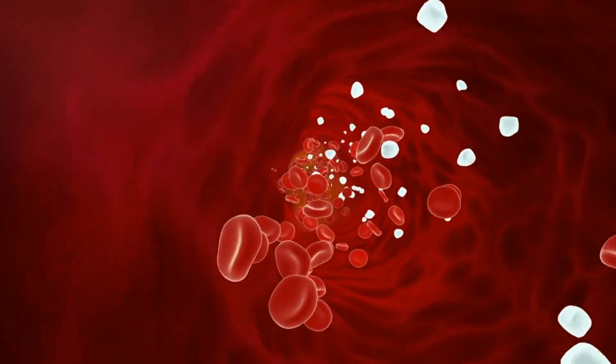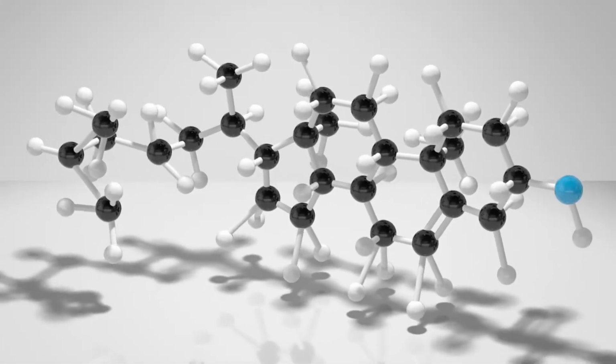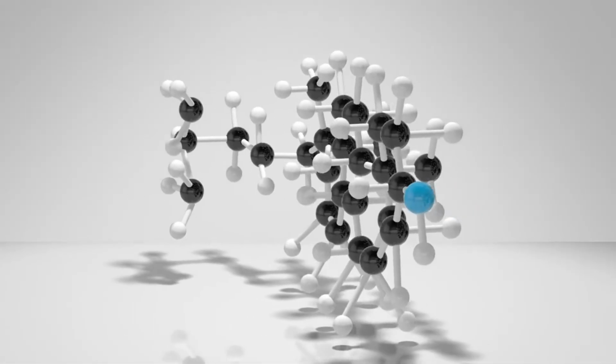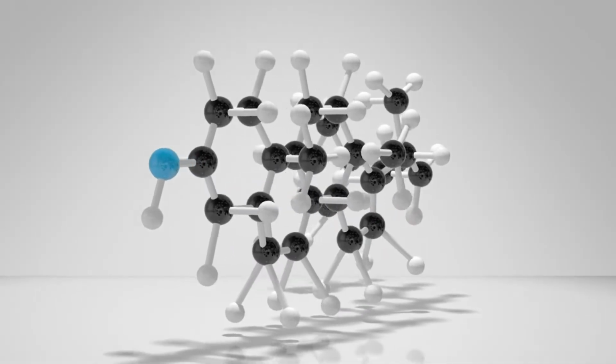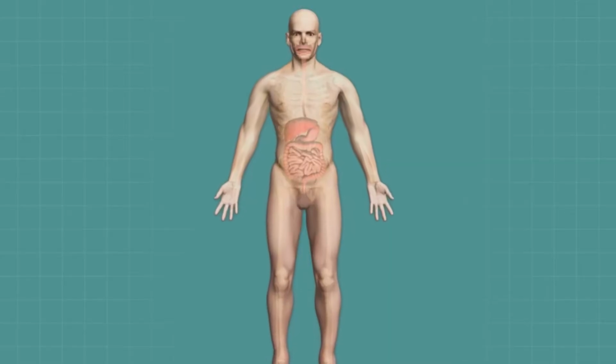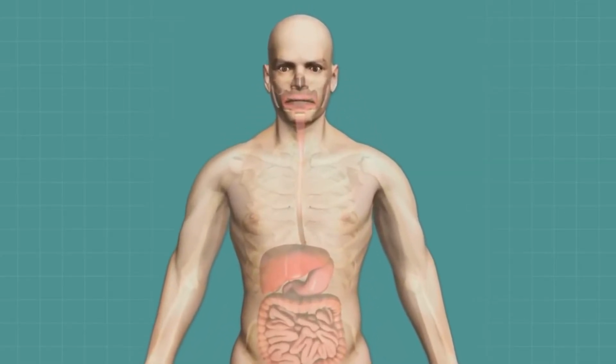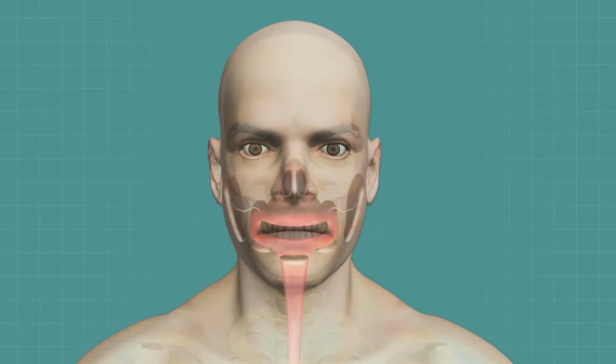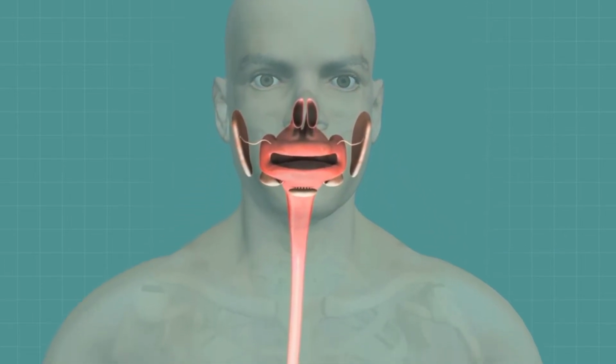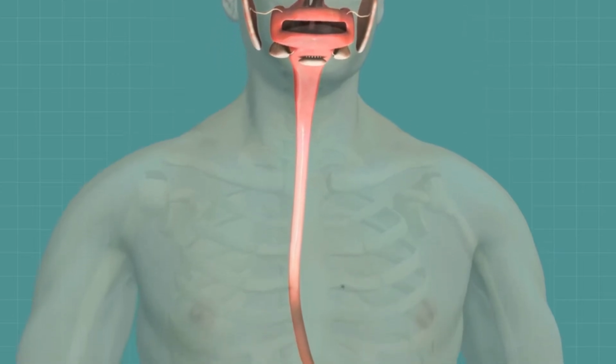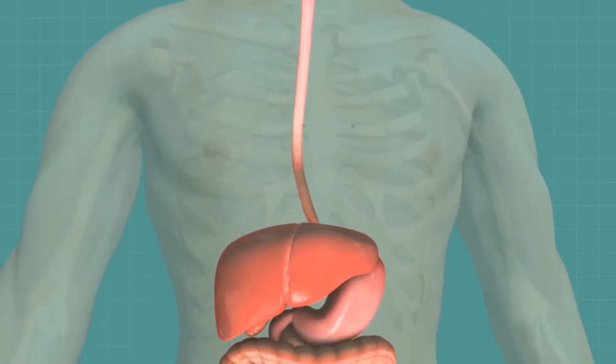Endoplasmic reticulum, ER. The endoplasmic reticulum is a network of membranes involved in protein synthesis and lipid metabolism. It can be classified into rough ER, studded with ribosomes and responsible for protein synthesis, and smooth ER, involved in lipid synthesis, detoxification, and calcium storage.